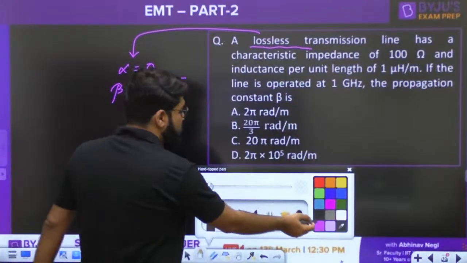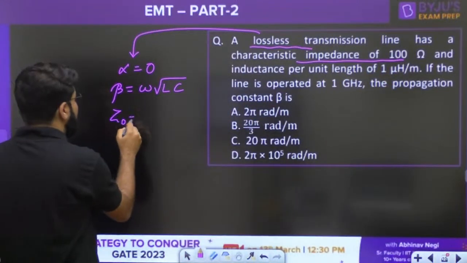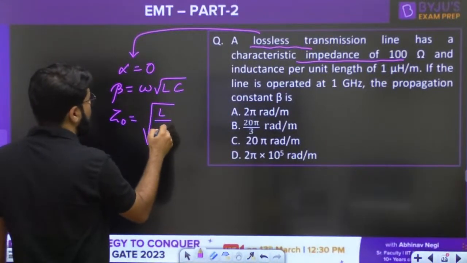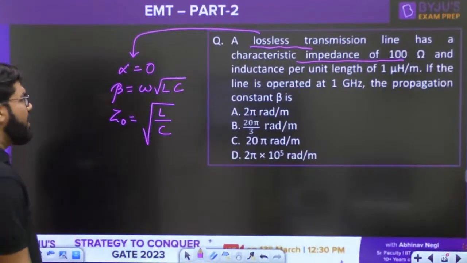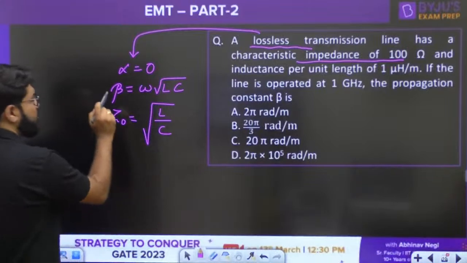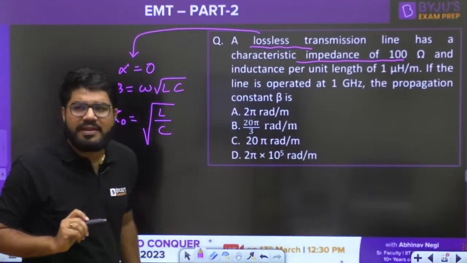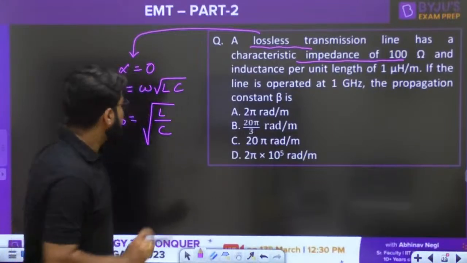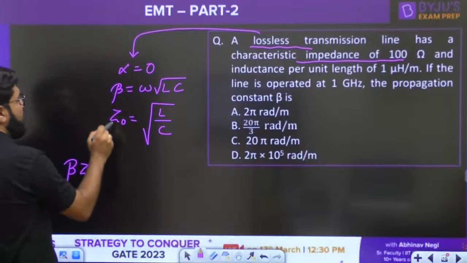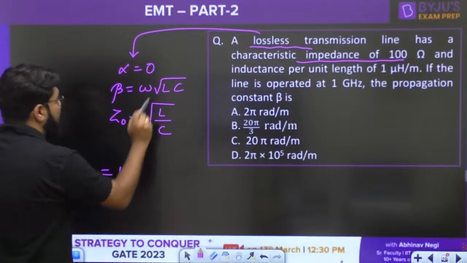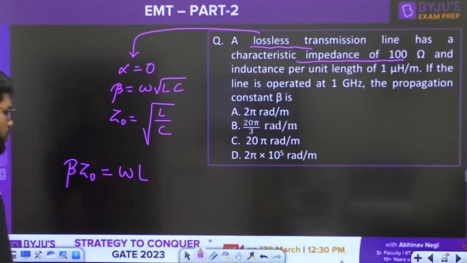So what is given to me actually? The impedance of the line, Z0. For a lossless line, it is given by the formula root over L by C. So we don't require the value of C. Z0 is given, L is given, you could find the value of C, but no need. What you can do is simply multiply them. Multiplying beta into Z0, we get omega, root L into root L will be L, C and C cancel. So beta Z0 is equal to omega into L.